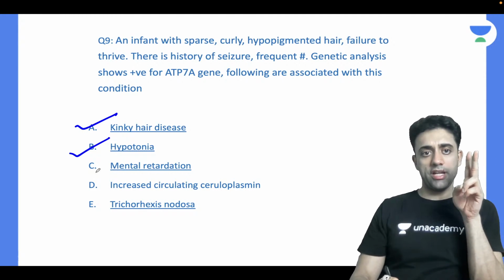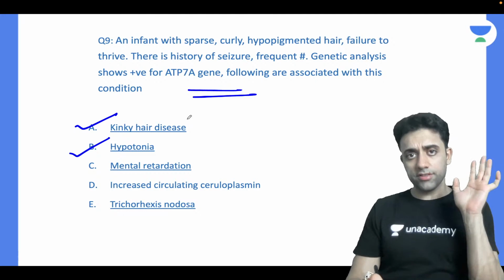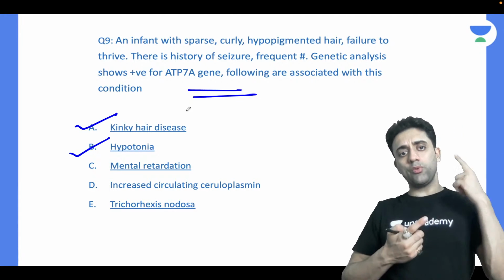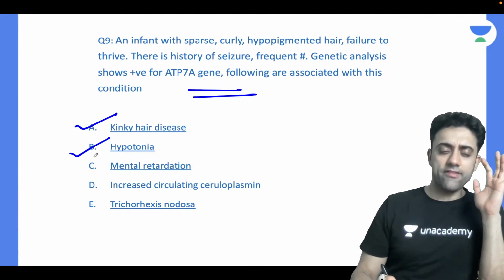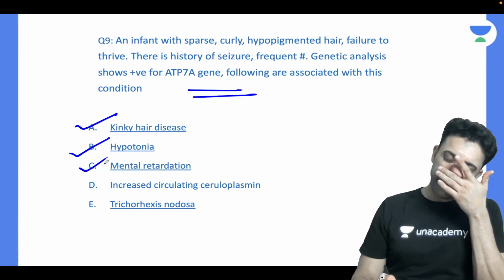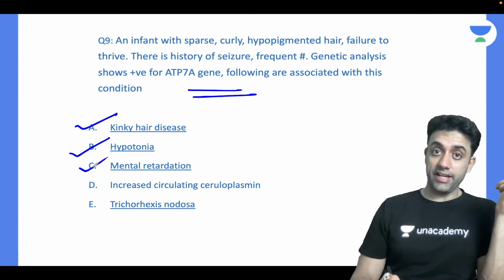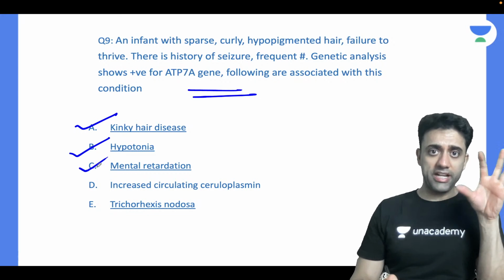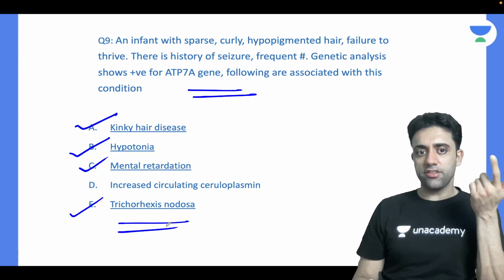There will be hypotonia. Usually all syndromes, Hurler syndrome, Hunter syndrome, Menkes disease, Wilson disease will have some problem, like they will have mental or intellectual disability or developmental delay. Only Turner will be kind of normal, right? And of course, you will see Trichorrhexis nodosa.